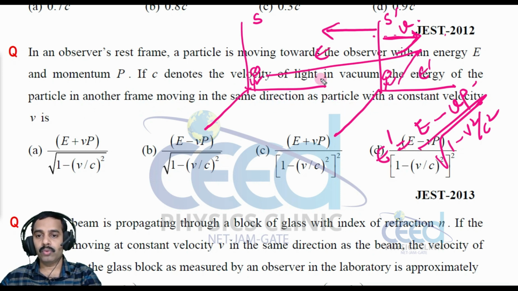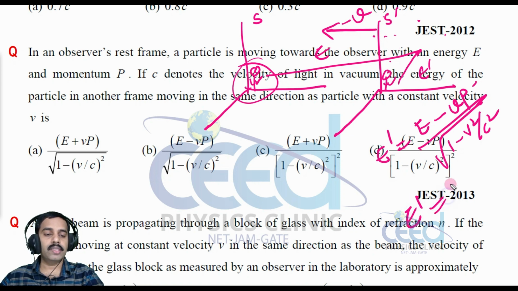The particle is moving towards the observer, so this frame also moves towards this observer. That means this v changes to minus v. So here this v we can write as minus v, because this S dash frame is moving towards this observer.